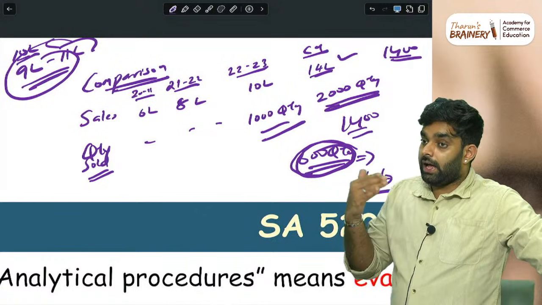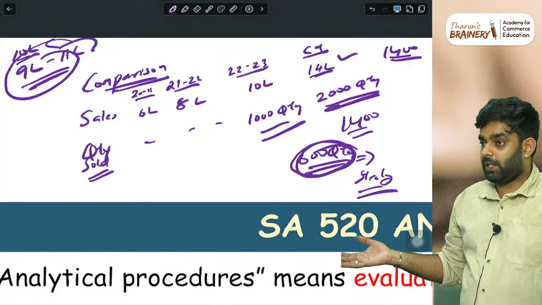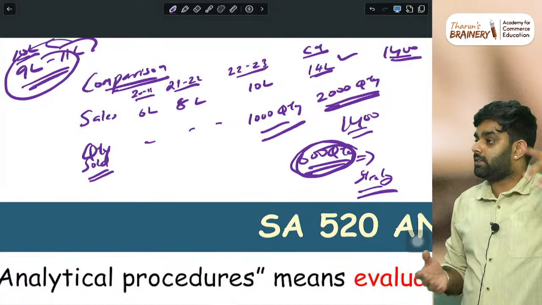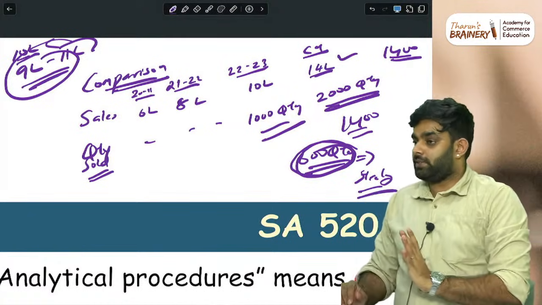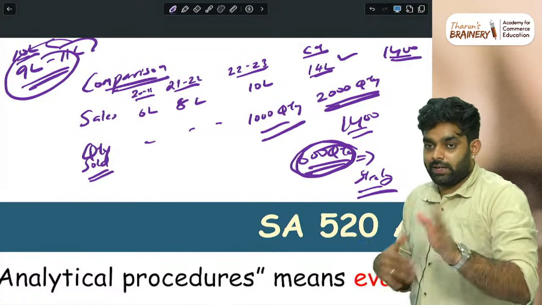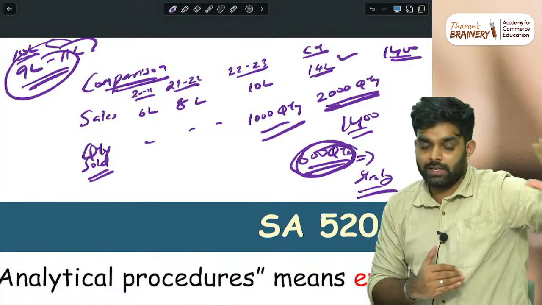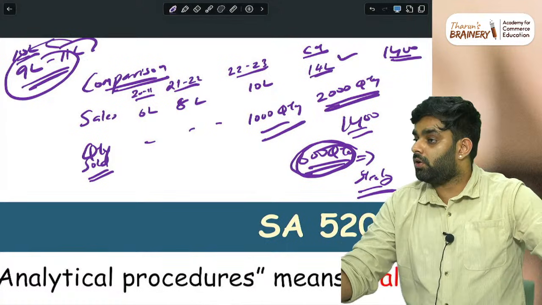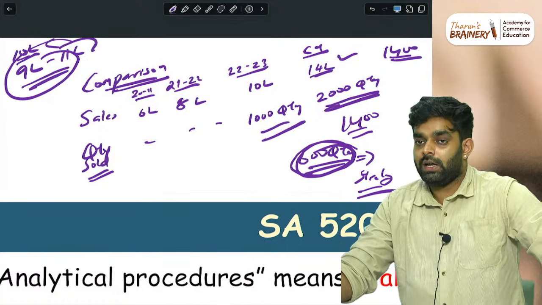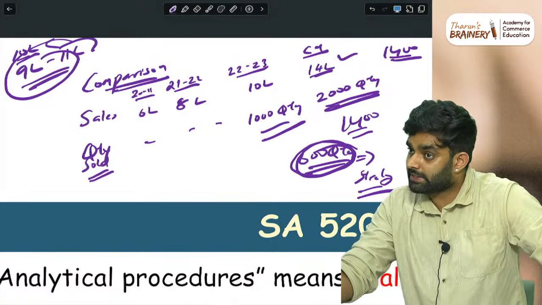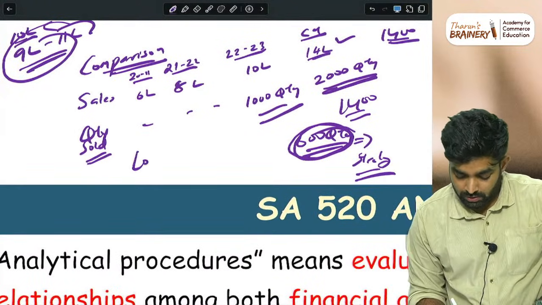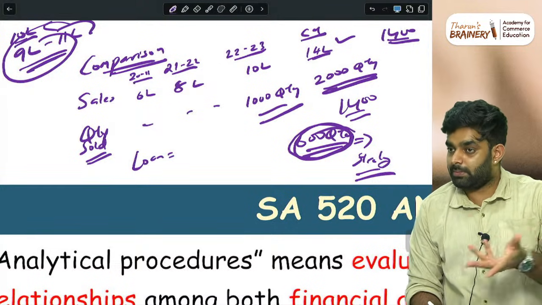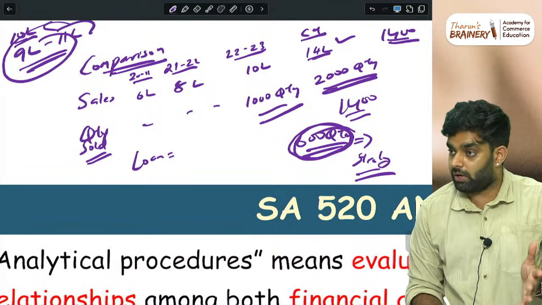Then the last is the wrap-up stage, the last stage of the auditing, finalize checking. You would have checked some items through test of details. If you have checked the loan, you would have checked the interest calculation. But sometimes the loan statement or loan agreement you got will not have the interest amount.